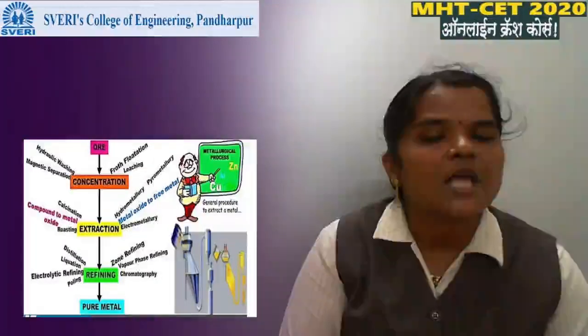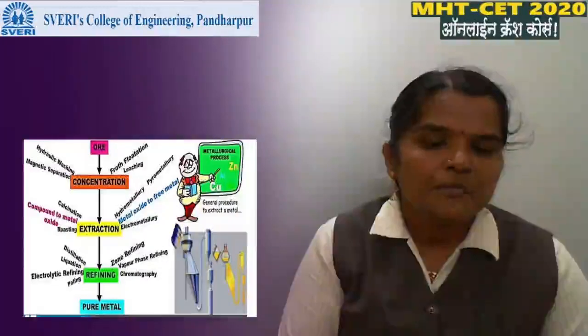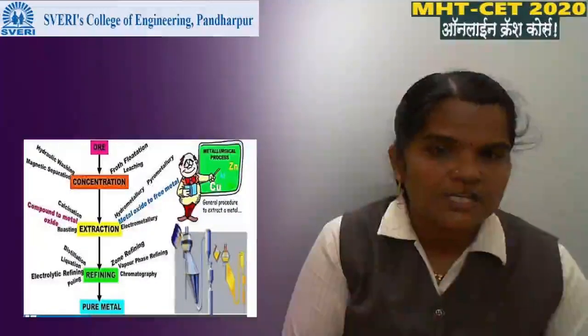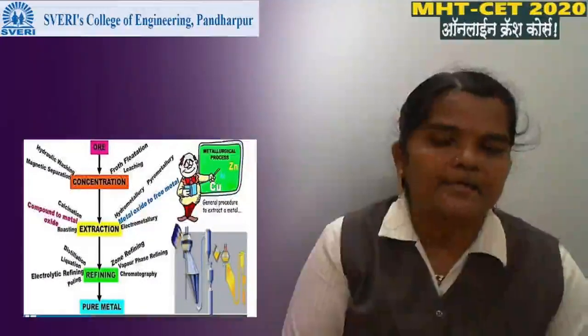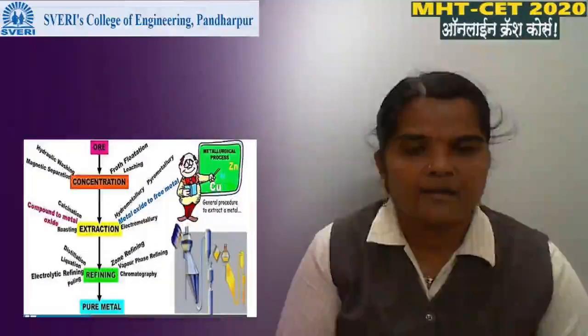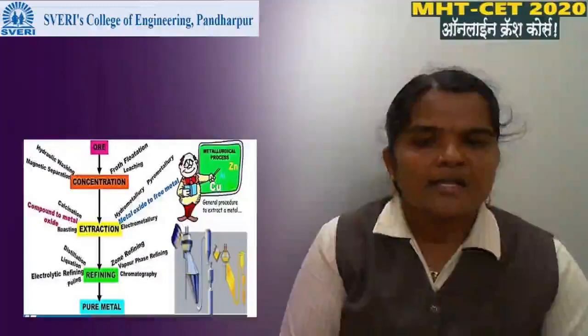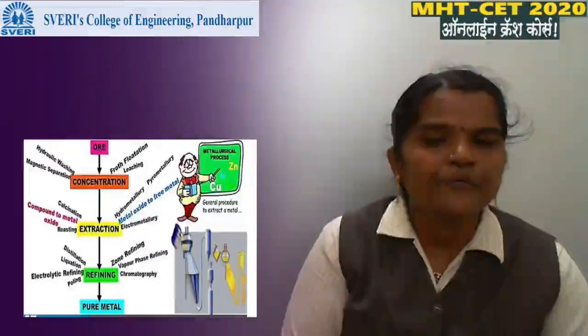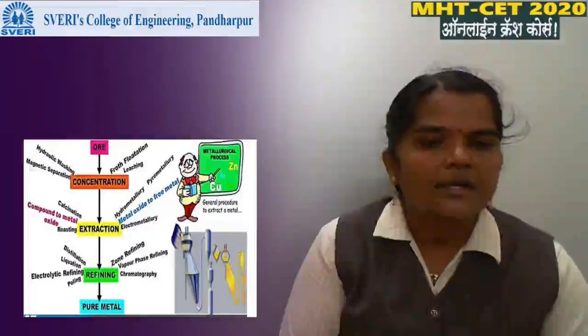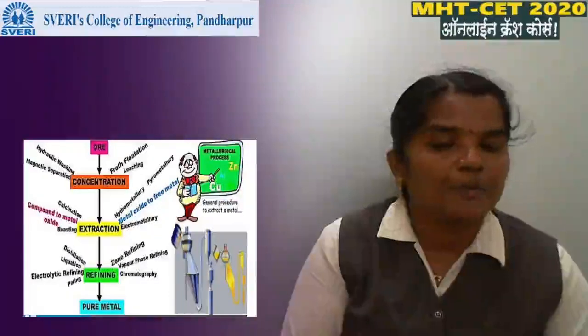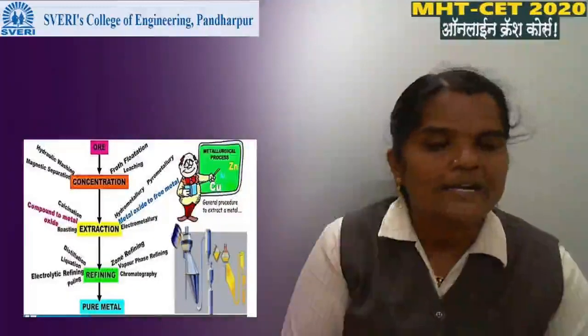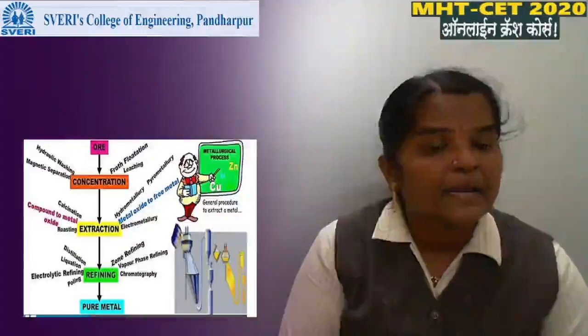These three processes are used. By using these three processes, metal oxide is converted into free metal. Extraction means separation. In calcination and roasting, we get metal oxide, and in hydrometallurgy, pyrometallurgy and electrometallurgy, we get free metal.